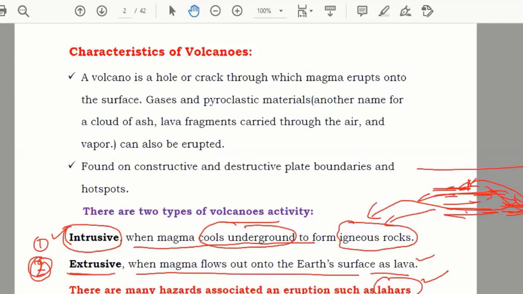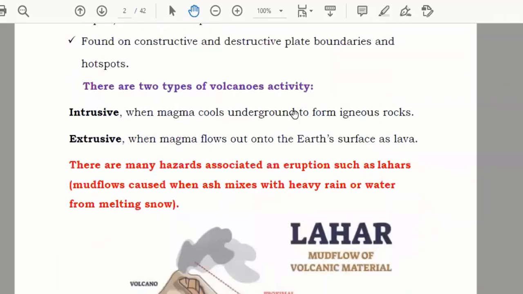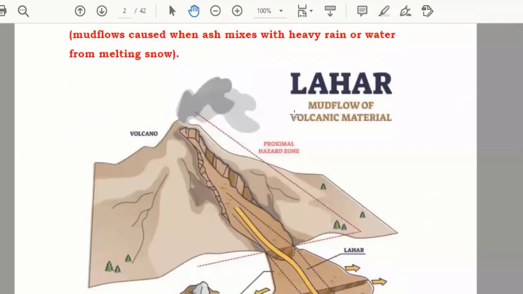Now we'll see more details. See here. From here, the lava comes out. Now from here, see this one. It is taking everything, the soil. If it is snow, it is taking snow here. And if it is some kind of water, it is here.